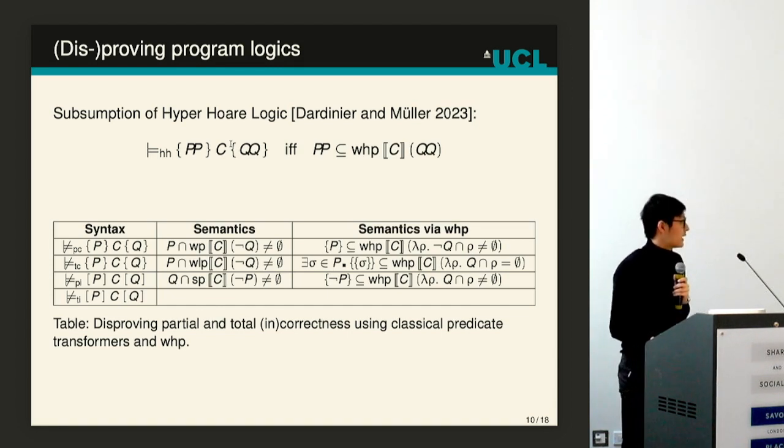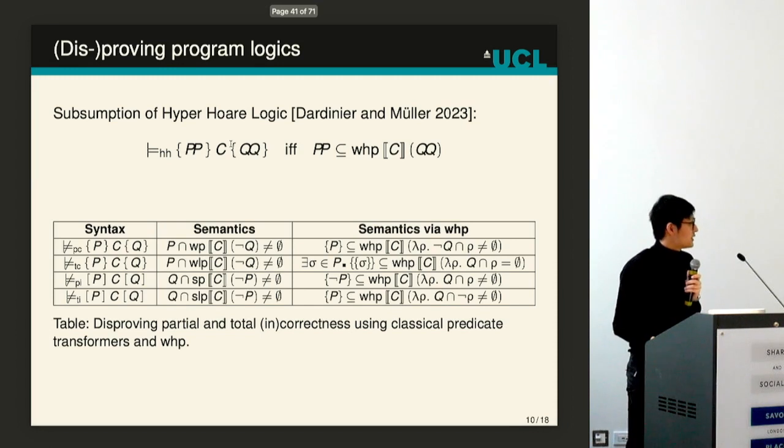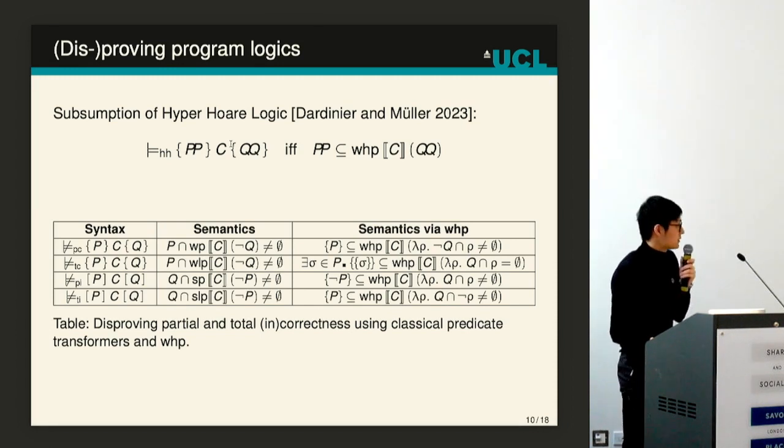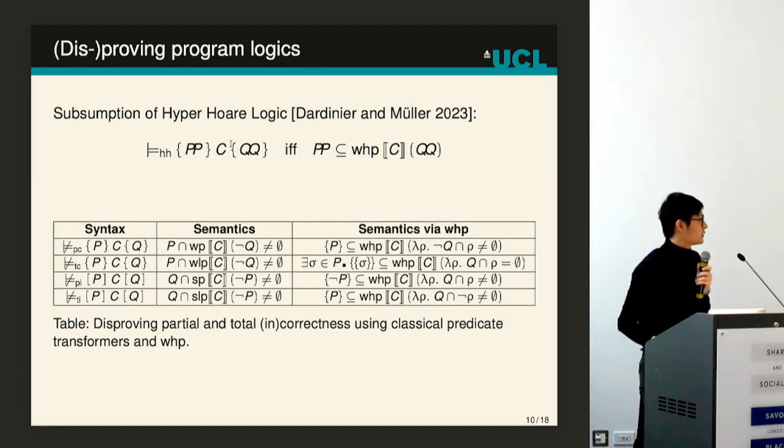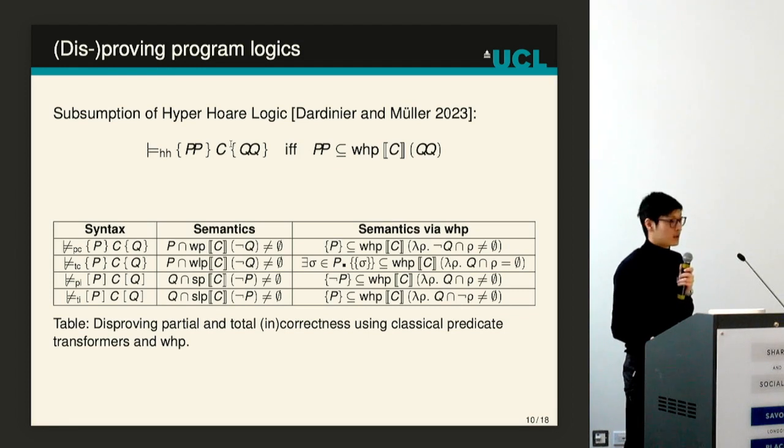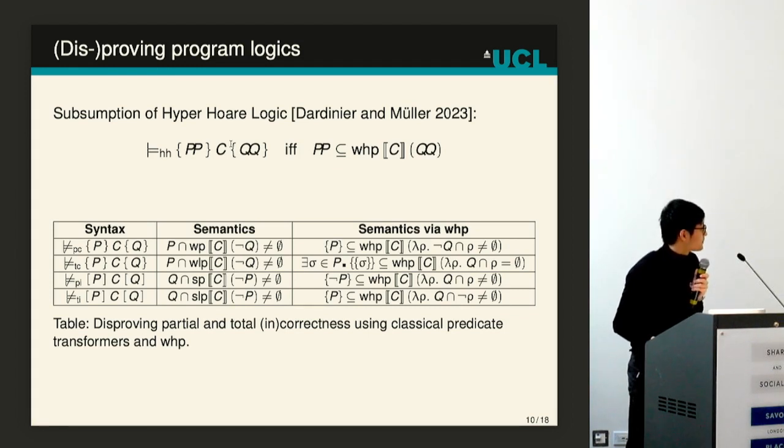And to falsify an incorrectness logic triple, which means that every state in Q is reachable from P, we just need to use the strongest liberal post, which finds all the states that are reachable only from outside of P, and we intersect with Q. So we ensure that there is a state in Q that is not reachable from P. And all of these triples can be expressed with our weakest hyperpre transformer, so with a single transformer.